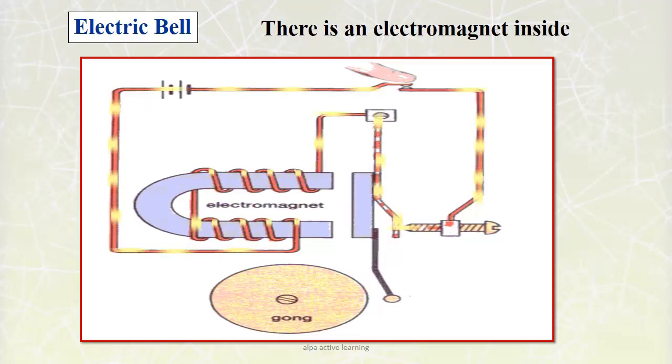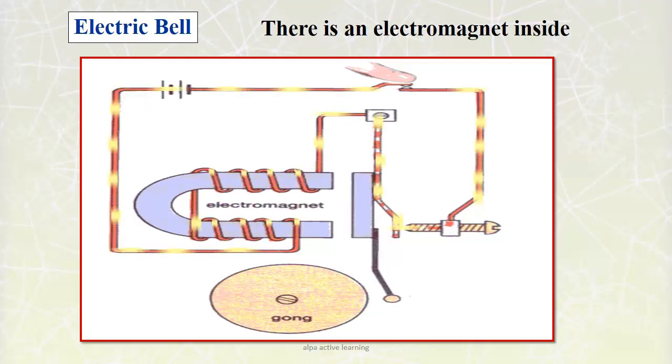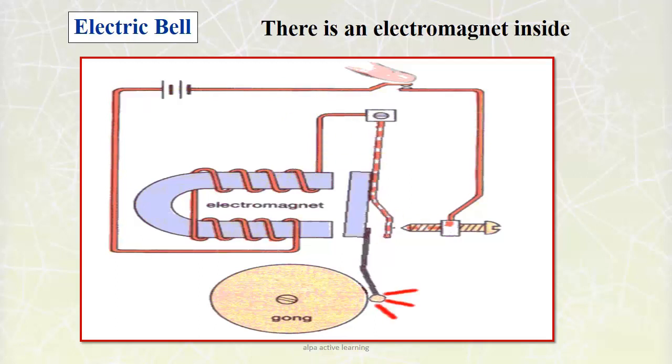Observe them. Now the coil becomes a magnet. When the electric current flows through it, the coil becomes a magnet and it attracts the iron strip. When it gets attracted, the striker hits the gong and the sound is created.